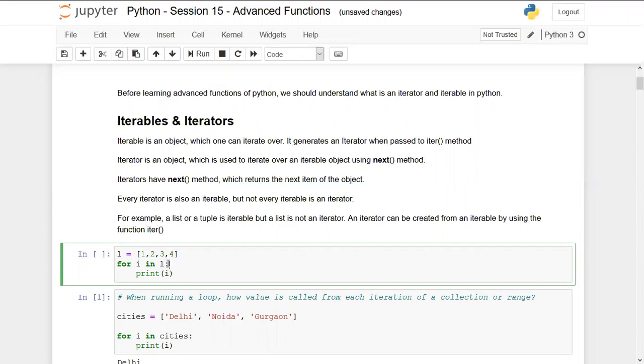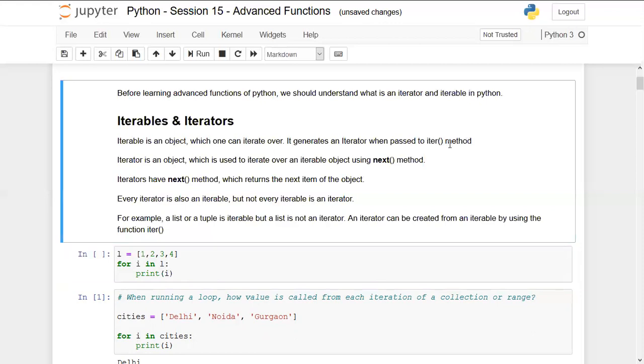And when we run a loop on an iterable, so L is an iterable, it creates an iterator object in the backend. I'm repeating again. When we run a loop in Python using an iterable, which is L in this case, it creates an iterator object in the backend through the iter method. There is a method that gets invoked automatically once we run this loop, and in the backend itself, it will create an iterator object.